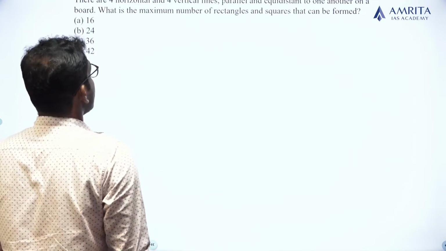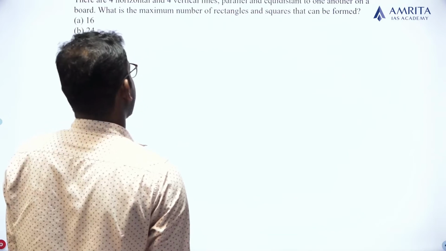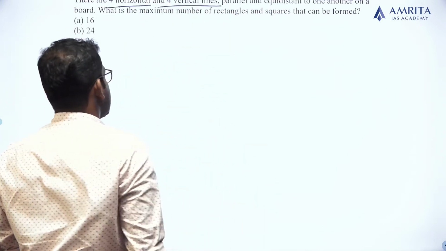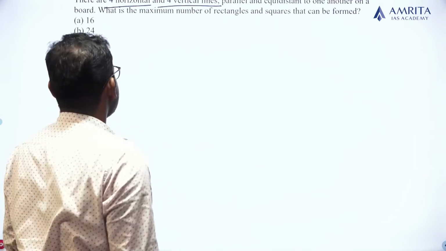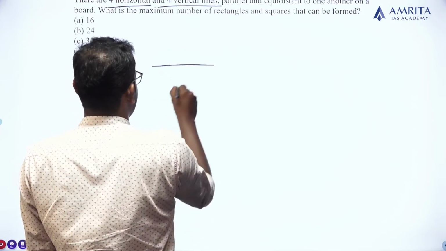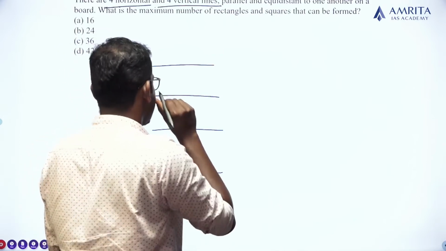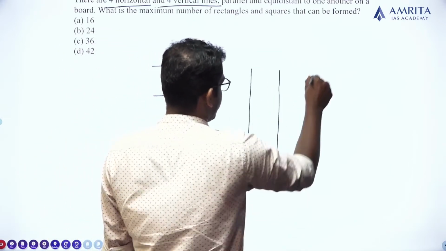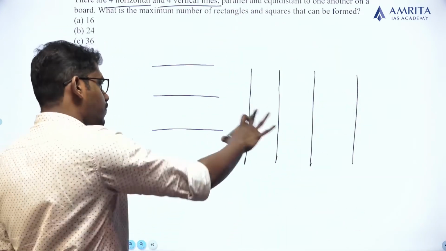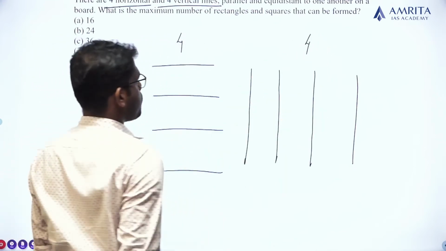There are 4 horizontal and 4 vertical lines, parallel and equidistant to one another, on a board. 4 horizontal and 4 vertical lines. What is the maximum number of rectangles and squares that can be formed? Okay, so let me take there are 4 horizontal lines and 4 vertical lines. Clear? Here the number is 4, here also the number is 4.